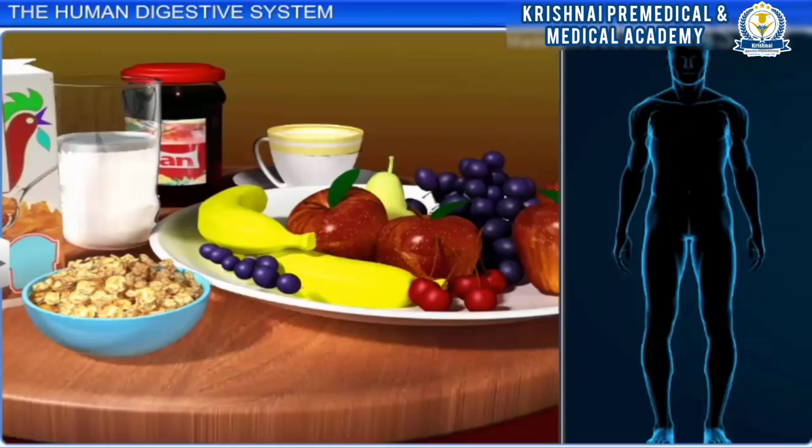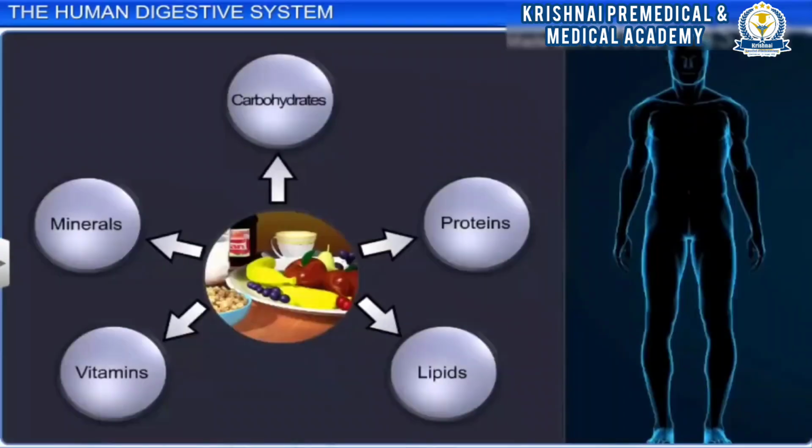Food is one of the basic requirements of all living organisms. The major components of our food are carbohydrates, proteins, lipids, vitamins, and minerals. They enable the body to perform functions such as respiration, excretion, and so on.